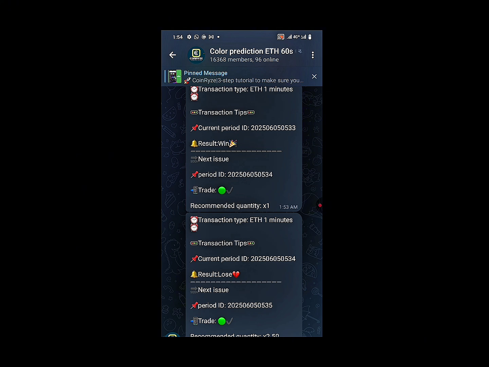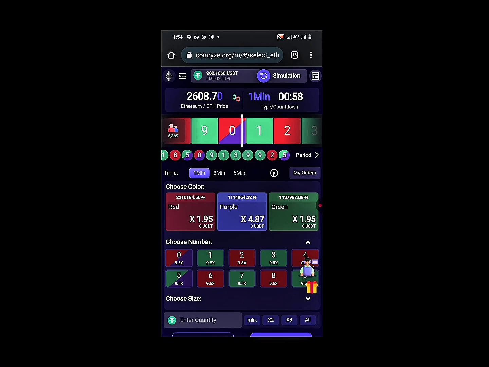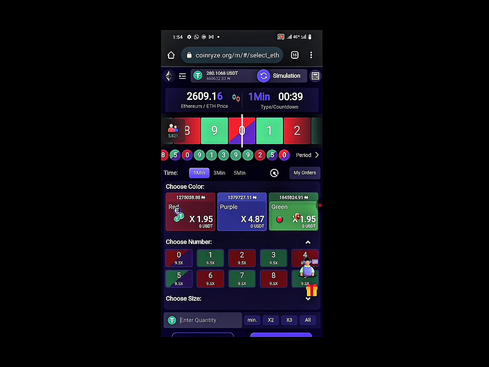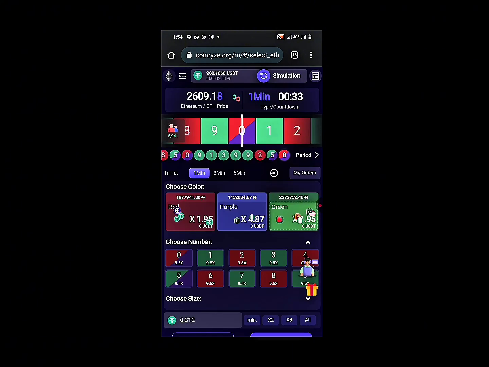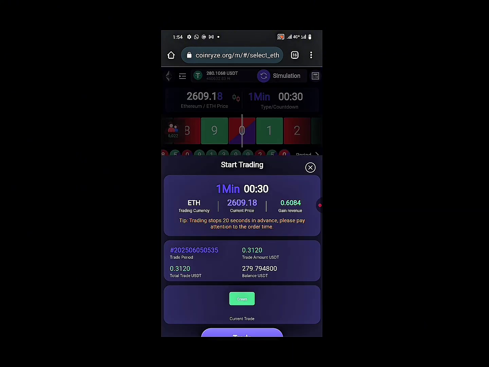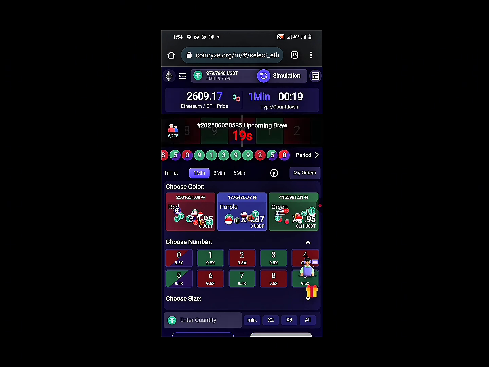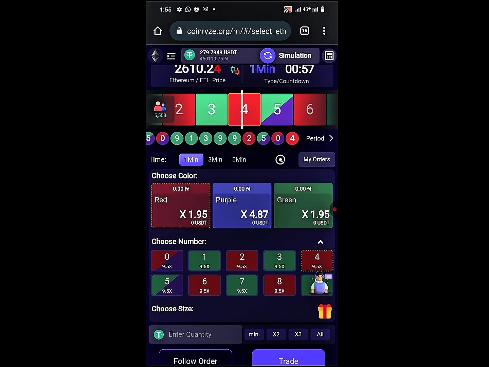Okay, this signal, green times 250 is 1 minute, right? So let's click my network. Green. Let me put the amount that I want, 0.1569 times 2. Click trade. Yeah, let's wait for the results. You see what I did? You go to the group, come back, and be very fast about it though. It's loading now. You see, it's a loss. It's a loss. Let's go back.